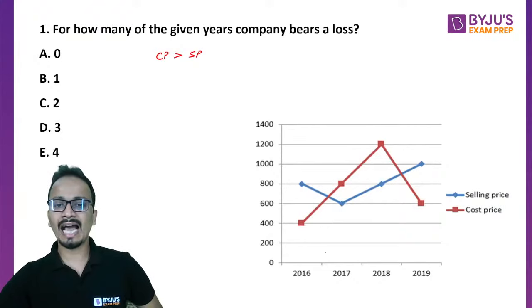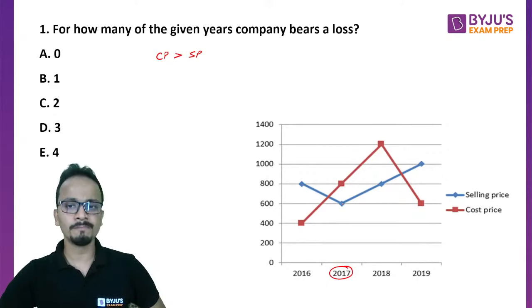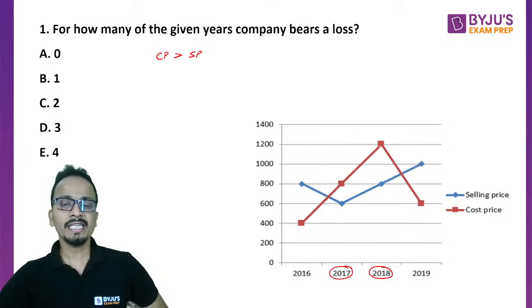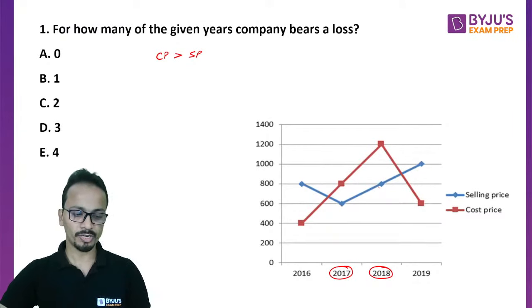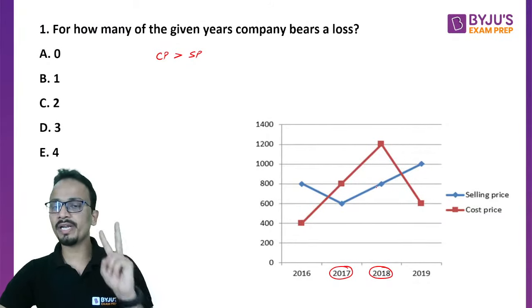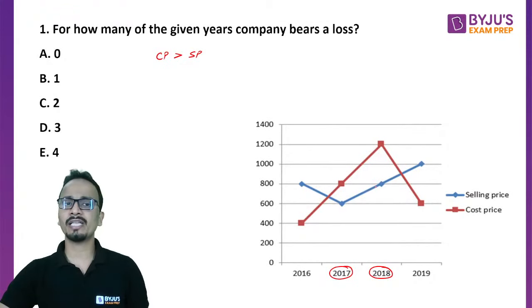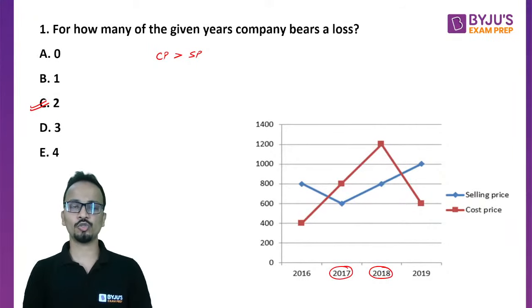So cost price greater than selling price, or I can say that the line for cost price should be above the line of selling price. Now this particular thing happens for the year 2017. In 2017, the cost price is 800 and the selling price is 600. And I can see the same thing happening for 2018. In 2018, the cost price is 1200 and the selling price is 800. So for these two years, the cost price is greater than the selling price, and hence the answer will be option C, that is 2. A very basic question.